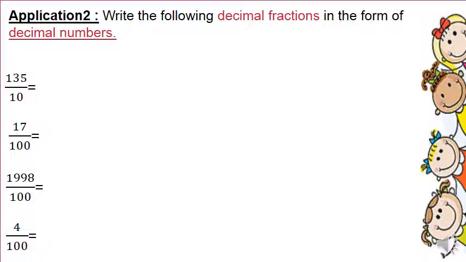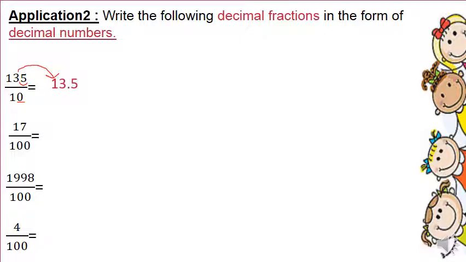Let's make an application. Write the following decimal fractions in the form of decimal numbers. So as we said, take the numerator, write it here, which will be 135, and enter the decimal point depending on the number of zeros. 10, so we enter it one digit. So it will be 13.5.